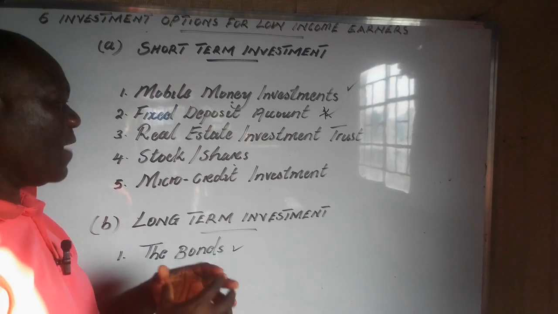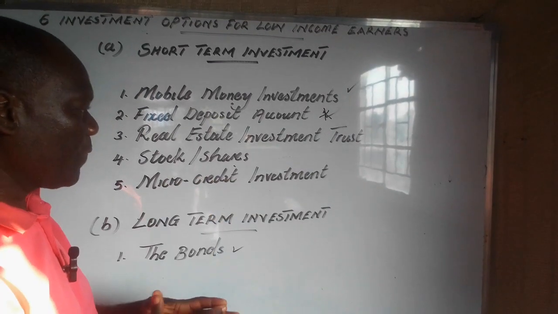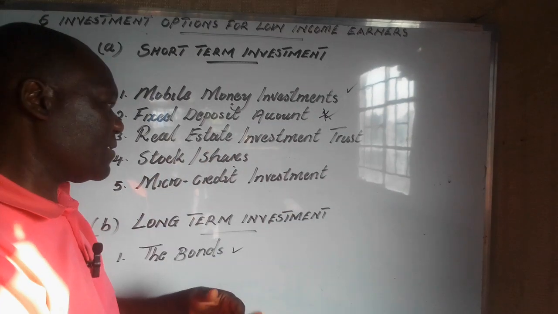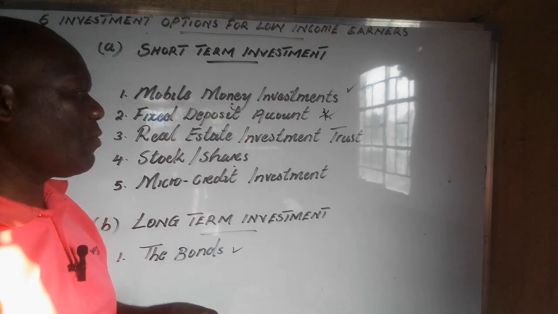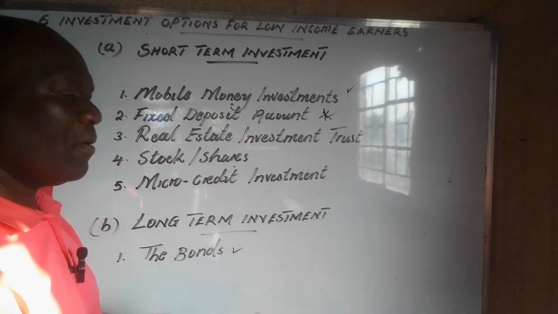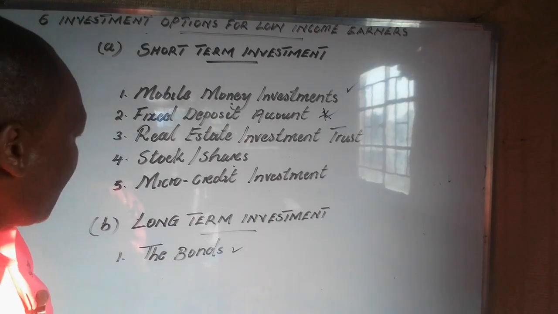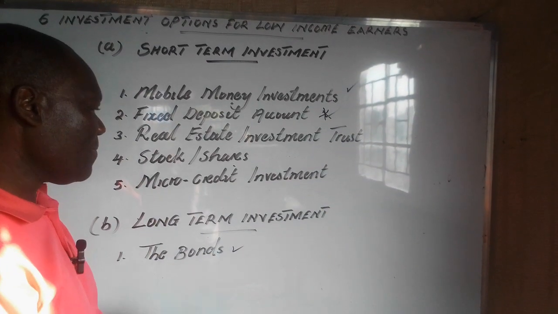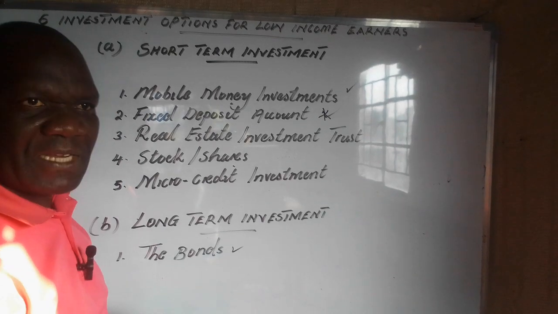So which means you will have added money coming your way that you can use to reinvest or do other things, or continue with the business, or pay school fees for your children. The fifth one is microcredit investment.